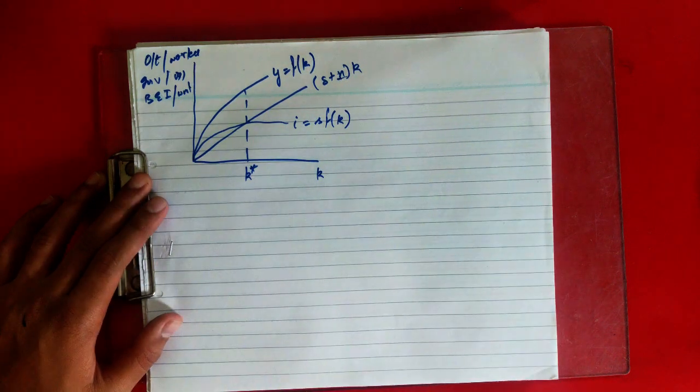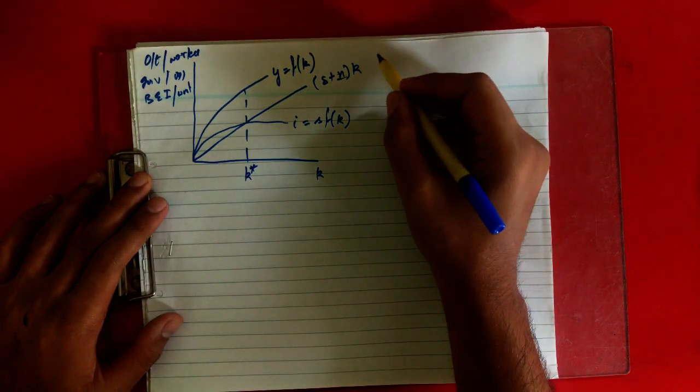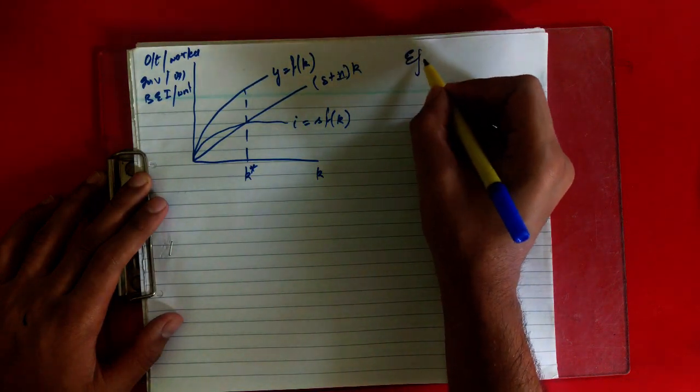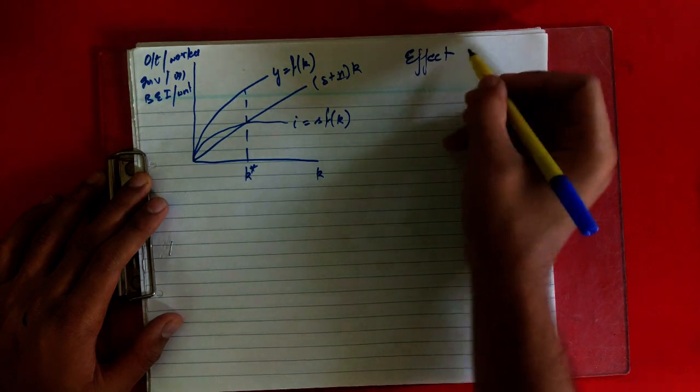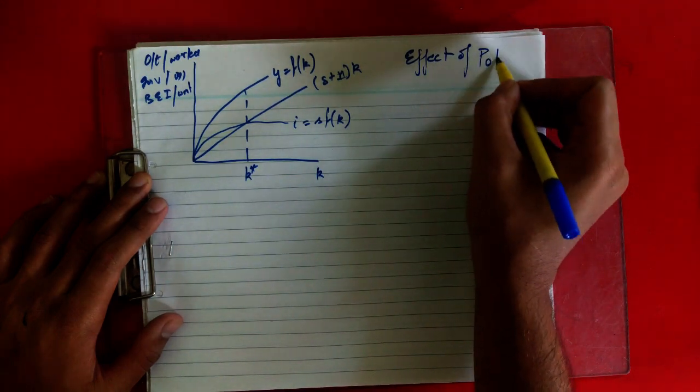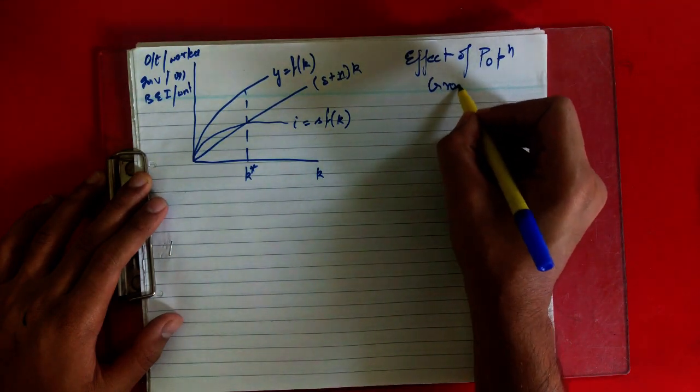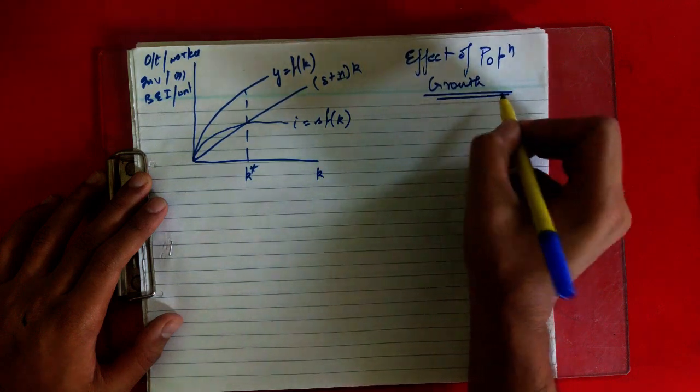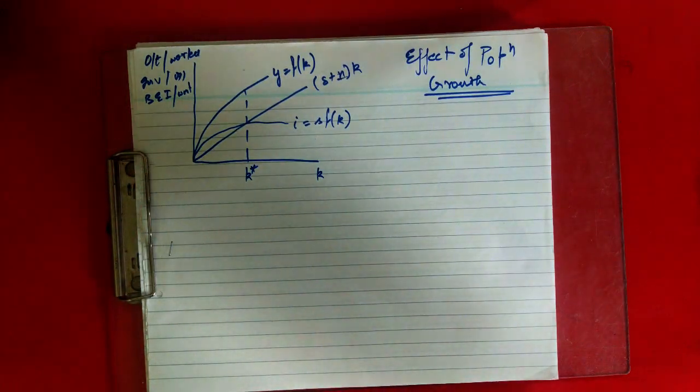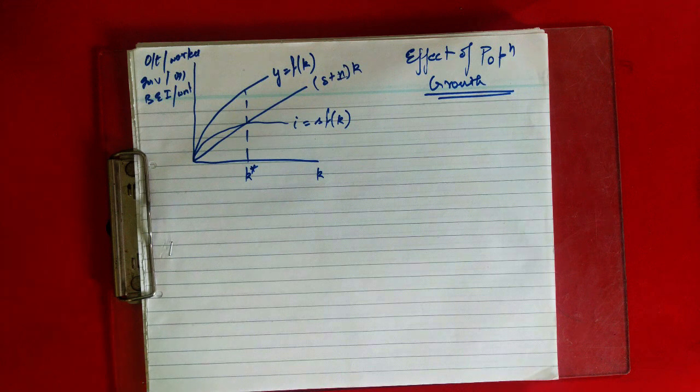Now we have to study the effect of population growth on the Solow model. Basically, population growth changes the basic Solow model in three ways. So there are three points for the effect of population growth on the Solow model.